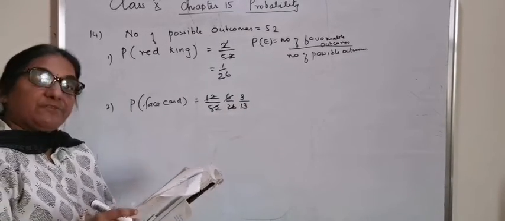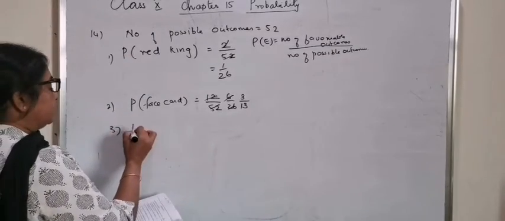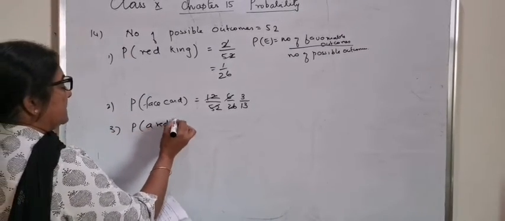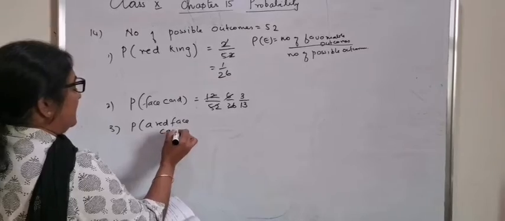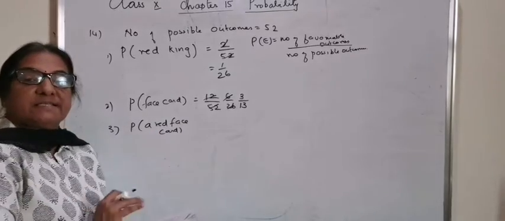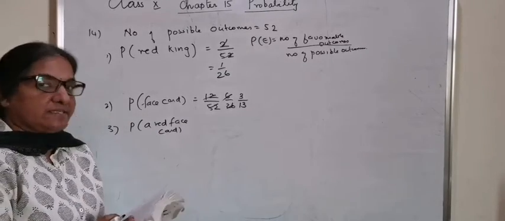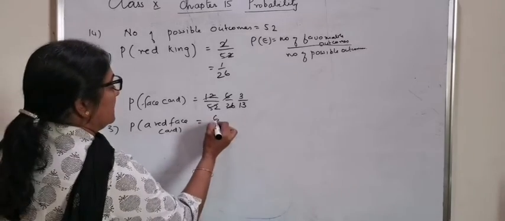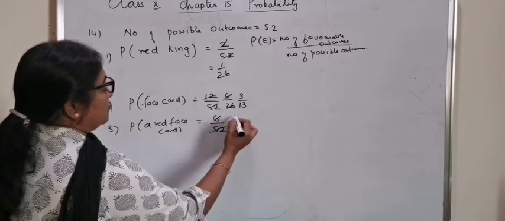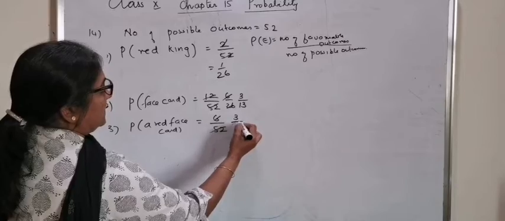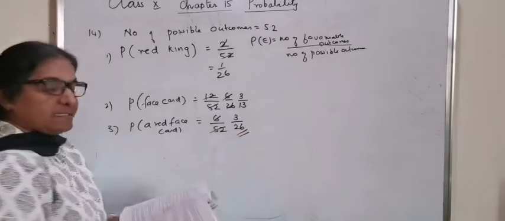Next one, a red face card. Probability that it is a red face card, out of the 12, 6 are red face cards and another 6 are black face cards. So you can write 6 by 52, or dividing by 2, it is 3 by 26.